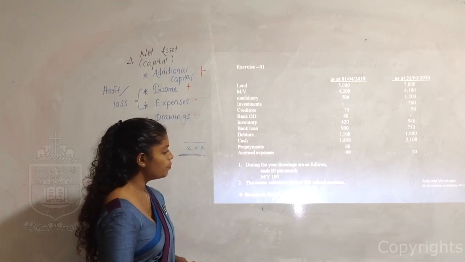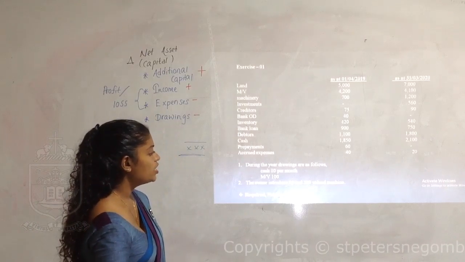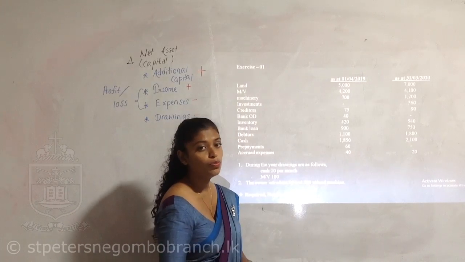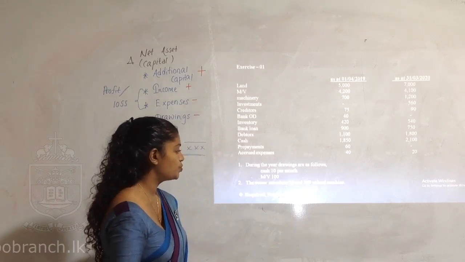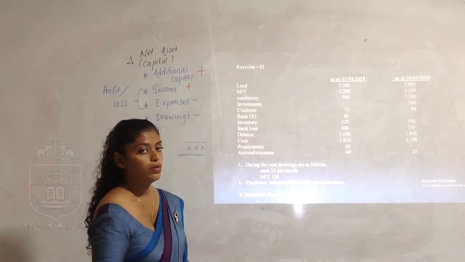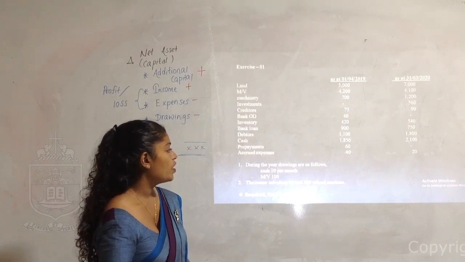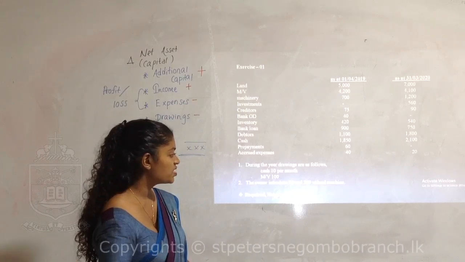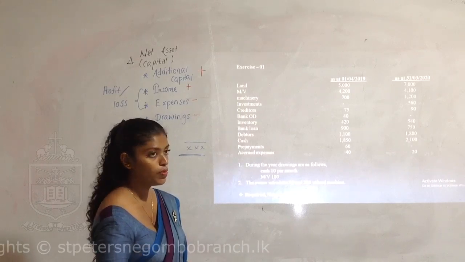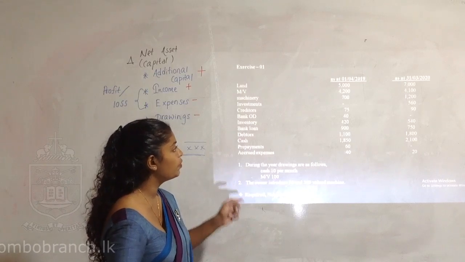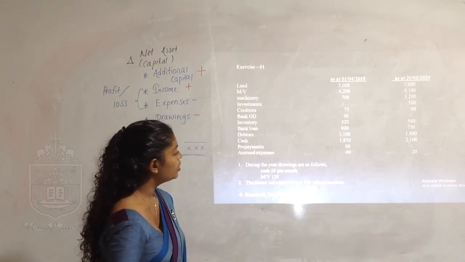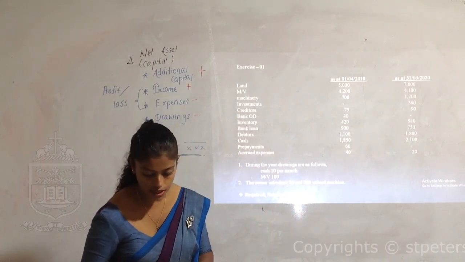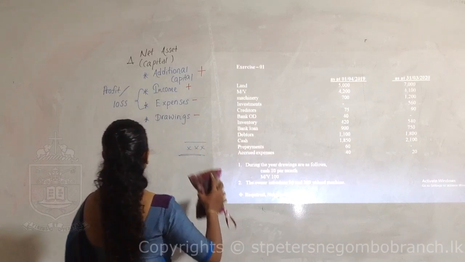During the year, drawings are as follows. Cash 10 per month. There is a specific word, per month. So if you are going to find out the profit or loss per annum, we have to go for multiplication. Motor vehicle drawing is 100. The owner introduced 56 and 300 value machines. So my dear children, this is about the additional capital, the drawings, and the opening capital and closing capital you can take from here. So we can apply everything into the equation and find the balance. So let's turn to that.